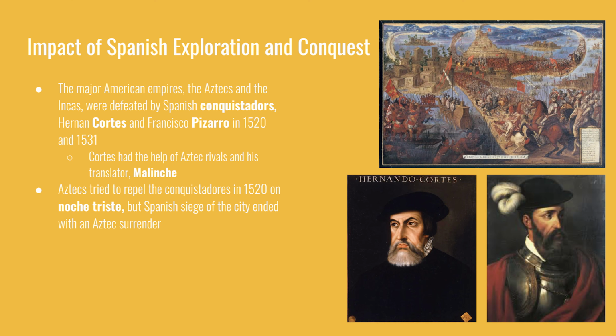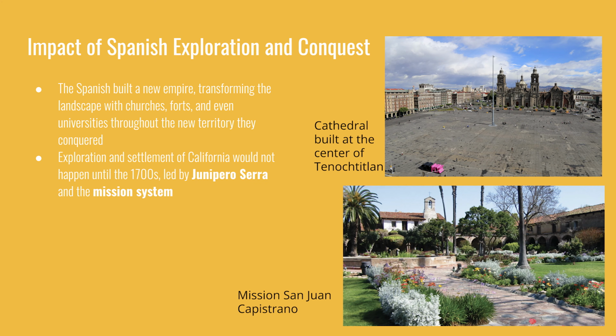The Spanish then began a siege of the city that lasted over a month, and it ended with the Aztecs finally surrendering. So after the Spanish victory, they end up changing the landscape. Tenochtitlan was mostly destroyed as a result of the siege, and it begins to be rebuilt. But Spanish buildings begin to go up, most conspicuously a cathedral that is built using the same stone that made up the main temple of Tenochtitlan.